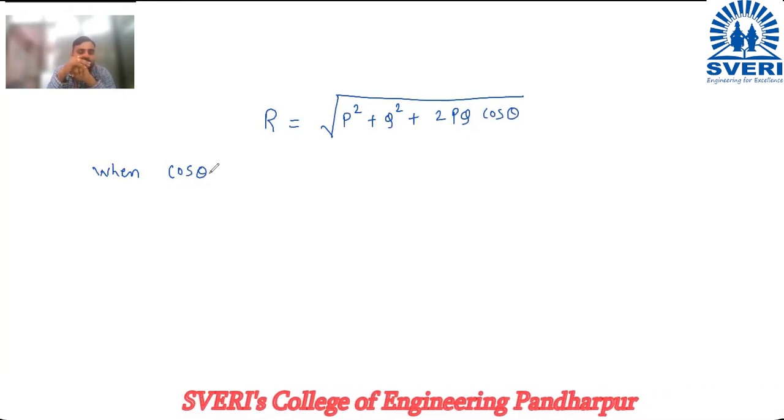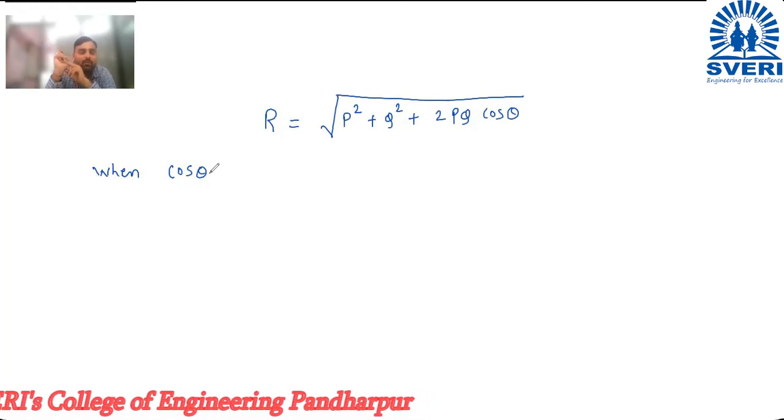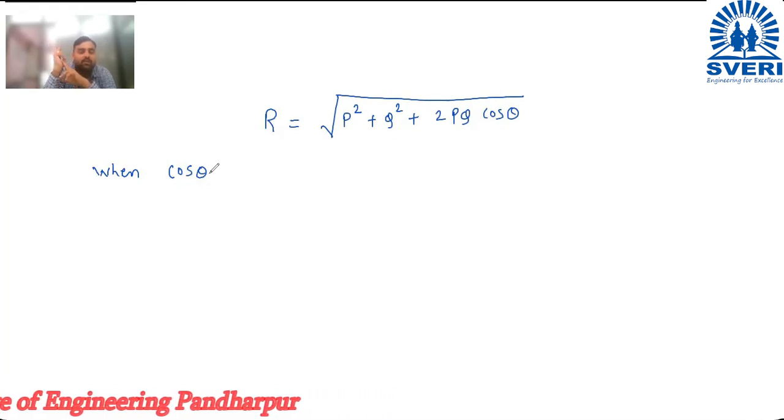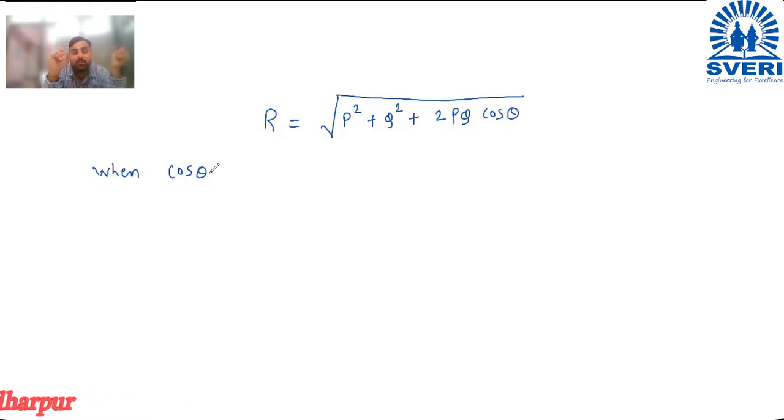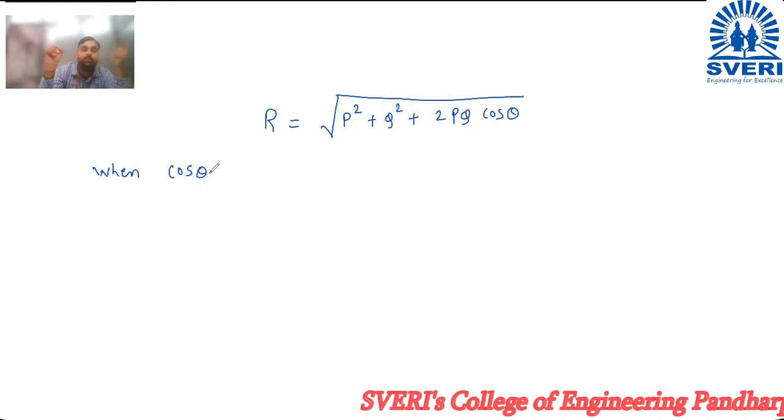Maximum value of cos theta is +1. And what is the minimum value of cos theta? -1. You should know this. The minimum value of cos theta is -1 and the maximum value of cos theta is +1. So cos theta always lies between -1 and +1.